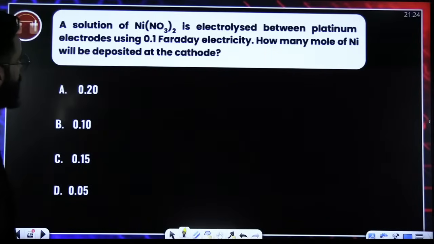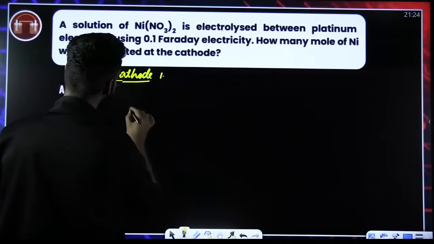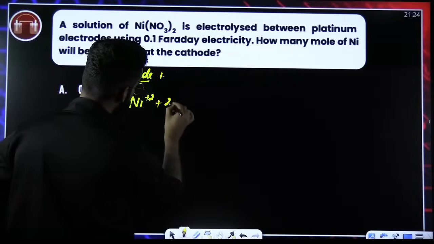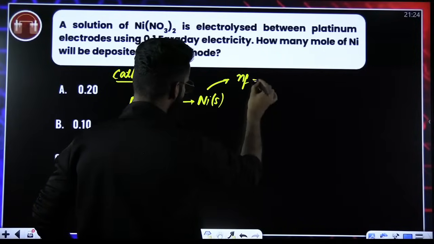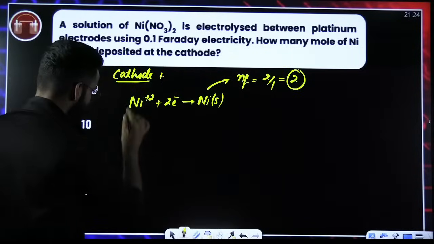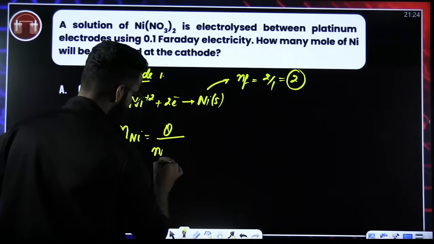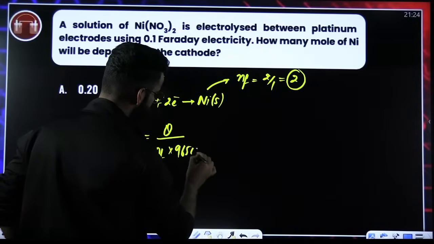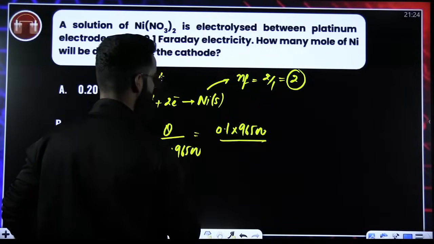A solution of NiNO3 is electrolyzed between platinum electrodes using 0.1 farad electricity. How many moles of nickel will be deposited? First of all, nickel will be deposited at the cathode. For the nickel to get deposited, the reaction has to be Ni²⁺ plus 2 electrons gives nickel solid. What is the N factor of nickel? It is moles of electrons exchanged divided by stoichiometric coefficient, which comes out to be 2. Now, moles of nickel deposited is equal to I multiplied by T, which I can write as Q, divided by N factor of nickel multiplied by 96500. We are passing 0.1 farad, so 0.1 multiplied by 96500 divided by N factor, here 2.